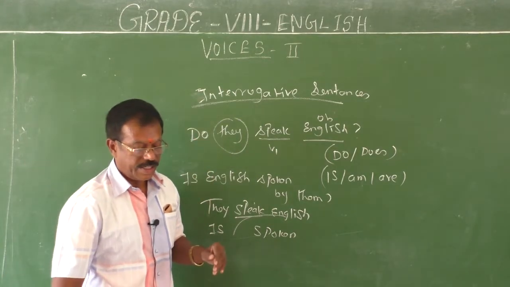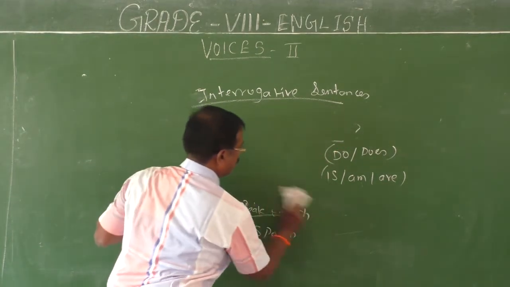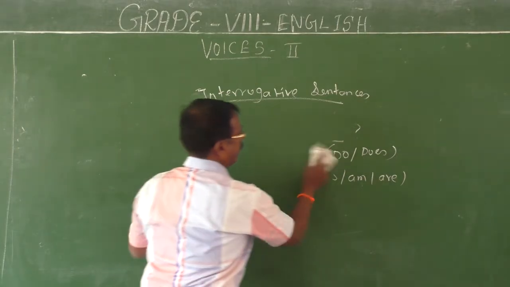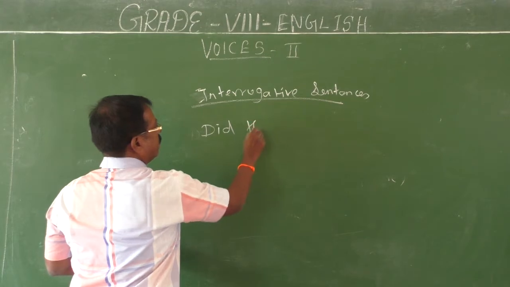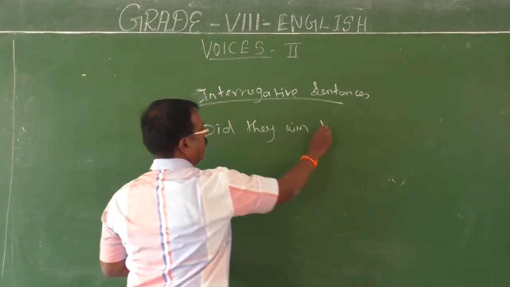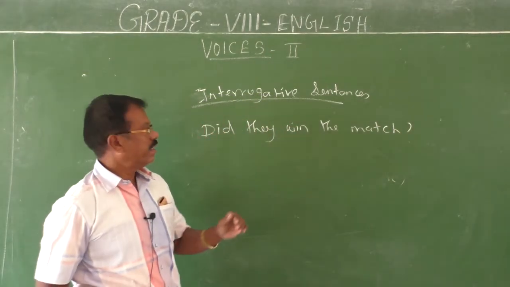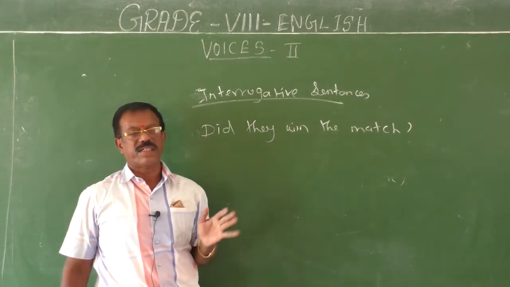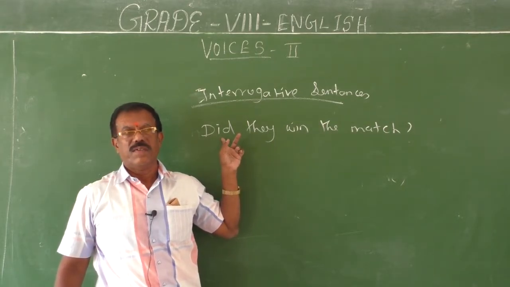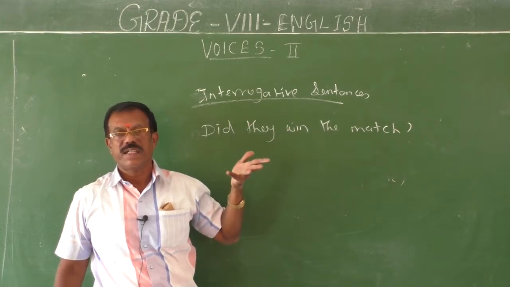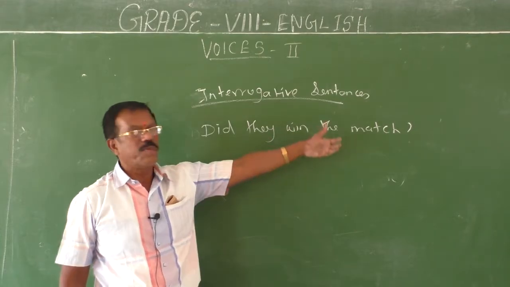Okay, fine. See, did they win the match? I'll give you one more example. Did they win the match? Observe this sentence. Did they win the match? Here actually the match was won by them, that's all. The match, because did is used, so past form. What's the equivalent past form for did? Was. Then you just change it into a first statement, the match was won by them.